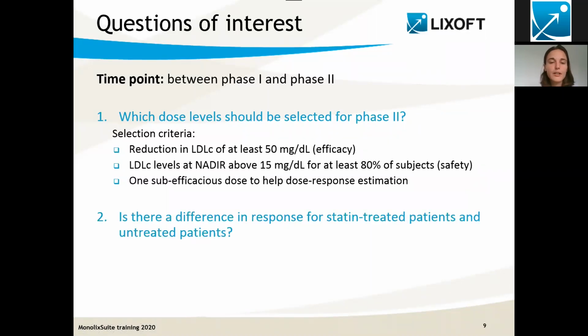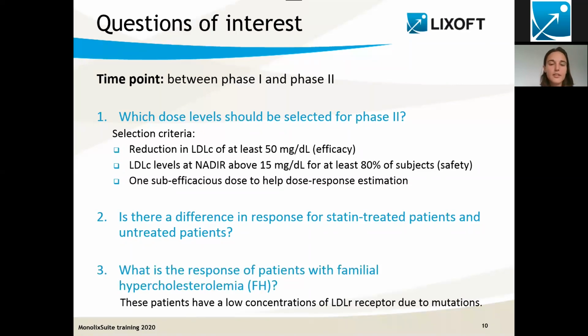Then the second question is about statin-treated patients. Is there a difference in response for statin-treated patients and untreated patients? Here I need to say that statins are actually the first-line therapy to lower cholesterol, but sometimes it's not sufficient, and that's why we are looking for alternative therapies. Most of the patients that will be included in the phase 2 will already be statin treated. So the question is, will these patients really benefit from the additional anti-PCSK9 therapy or not?